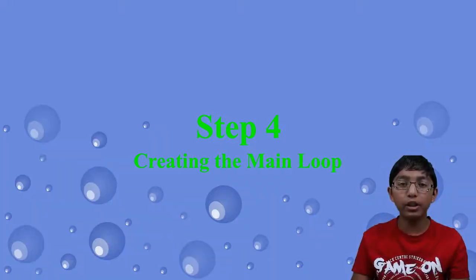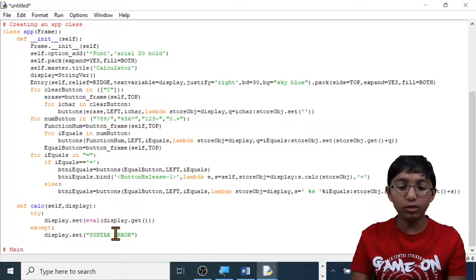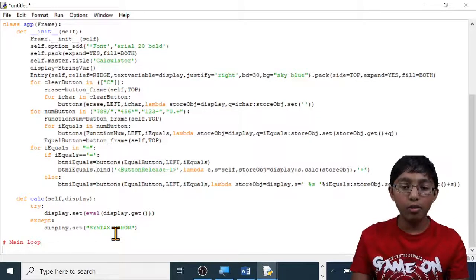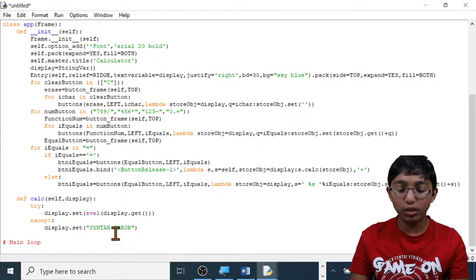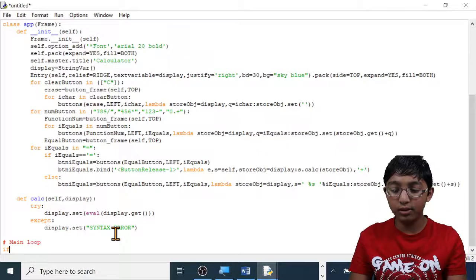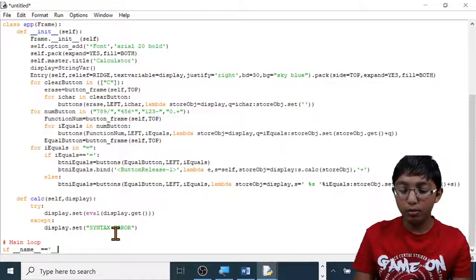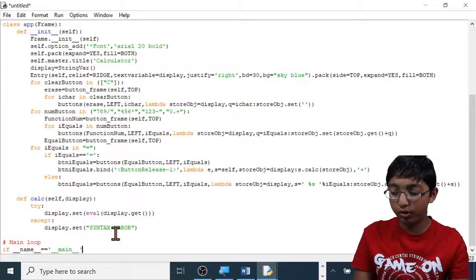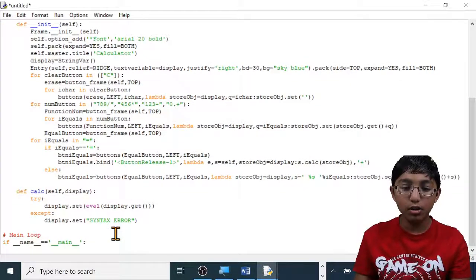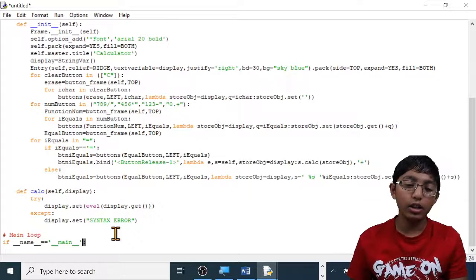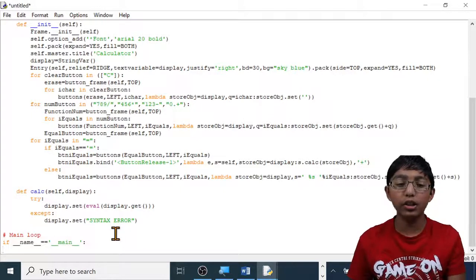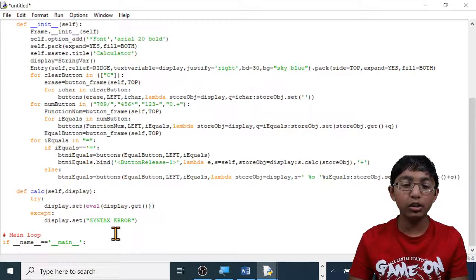Step 4. Creating the main loop. So to do the main loop, it's going to be an if loop. So this if loop is going to be if, space, underscore, underscore, name, underscore, underscore, equals, equals, apostrophe, underscore, underscore, main, underscore, underscore, apostrophe, colon, enter. So this line here changes the screen to an appropriate size to accommodate all the buttons.